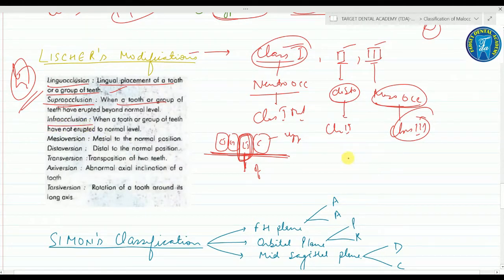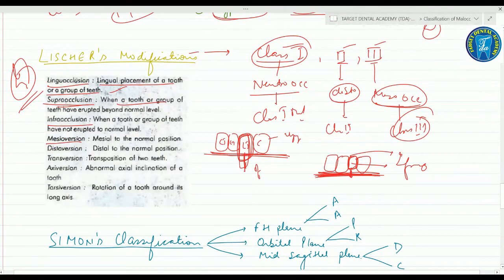Infra-occlusion means, for example, these are your central incisors, this is your lateral incisor, and this is your canine. Infra-occlusion means when a tooth or a group of teeth has not erupted to the normal level. This is the normal level, and the lateral incisor has not erupted to the normal level. This is what we call infra-occlusion. Supra-occlusion means over-eruption. Infra-occlusion means the tooth which is not erupted fully or not erupted to the normal level.